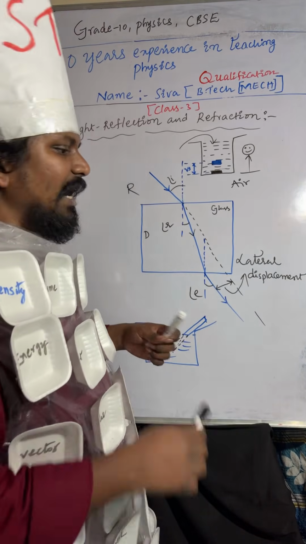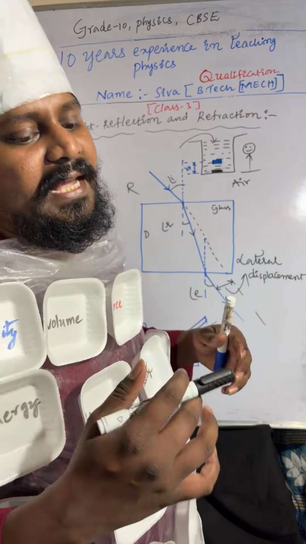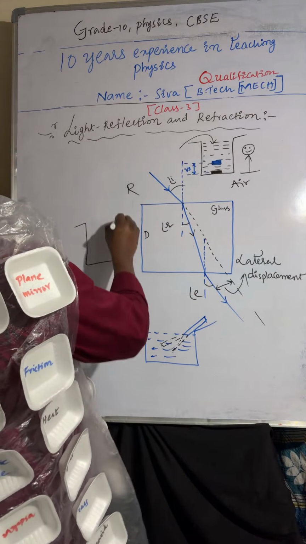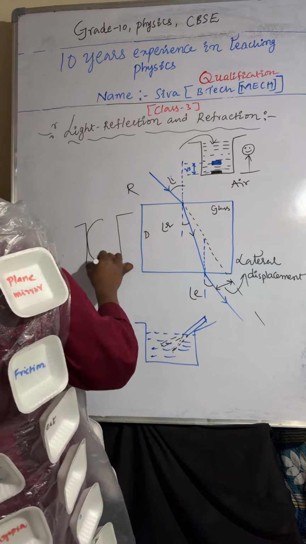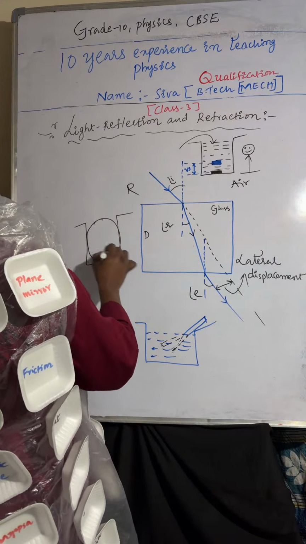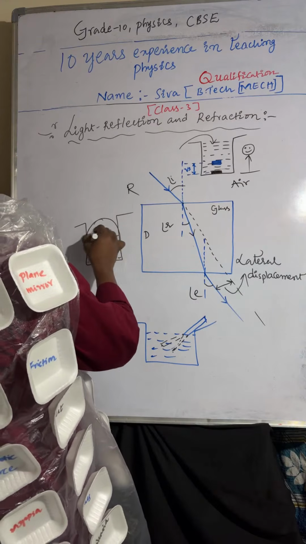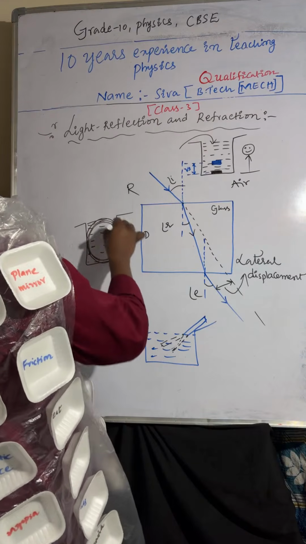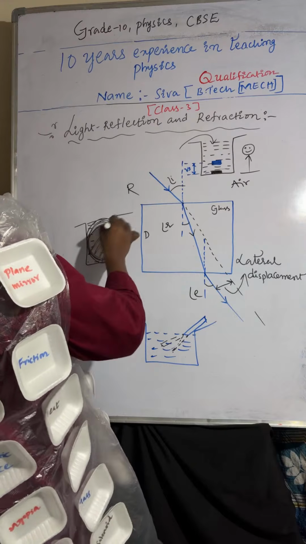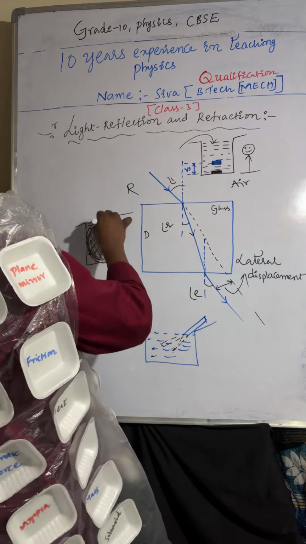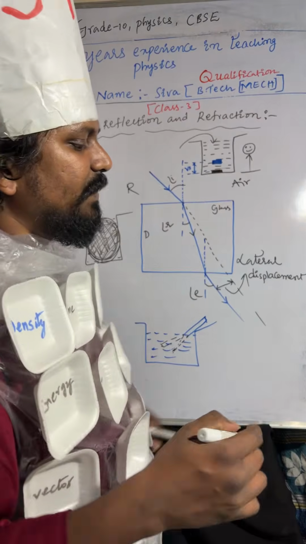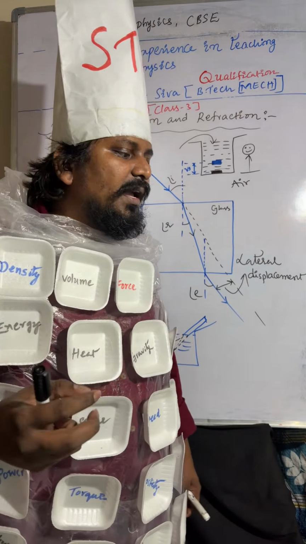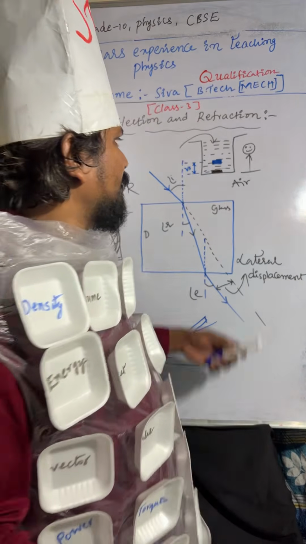And one more thing is, if you place a lemon inside the beaker, with water filled inside the glass, then the lemon placed in the water appears bigger due to refraction of light. Okay, so that's enough. Come to the point.